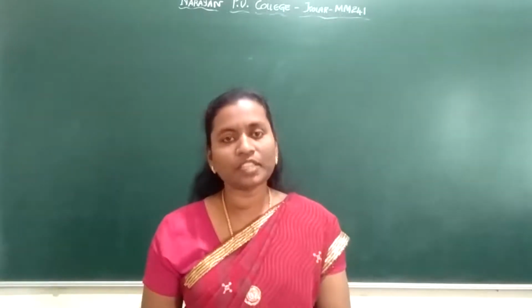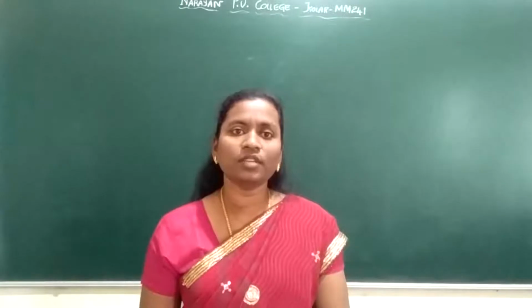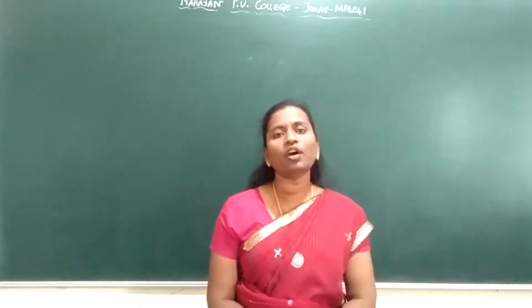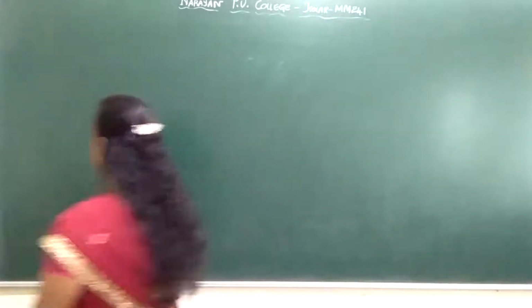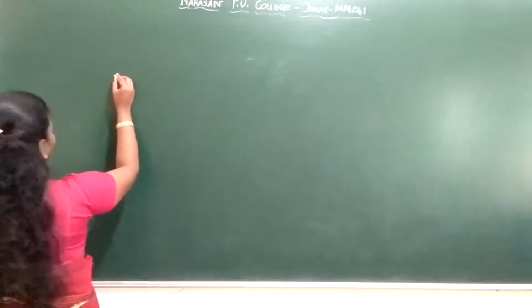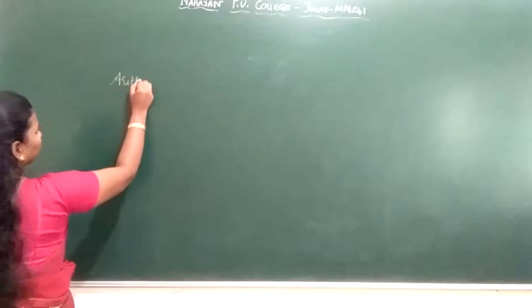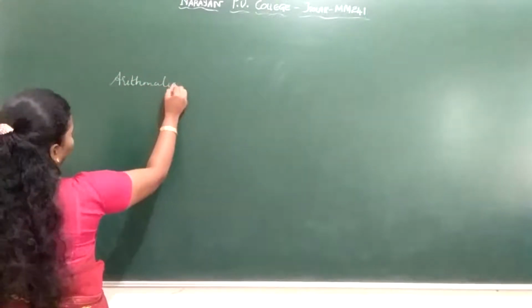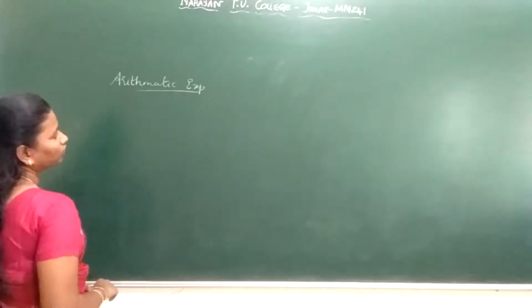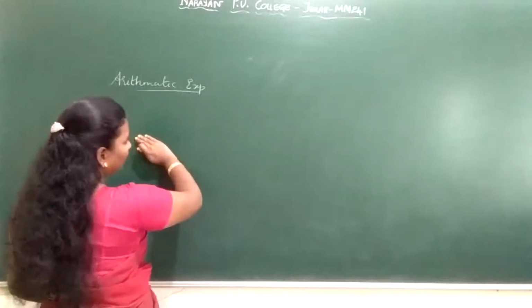What is an arithmetic expression? An expression is the combination of operands and the operators. So all our arithmetic operations with the help of our symbols, we call that an arithmetic expression. It is a combination of both operands and the operator; a combination of both operands and the operator, we call an expression.